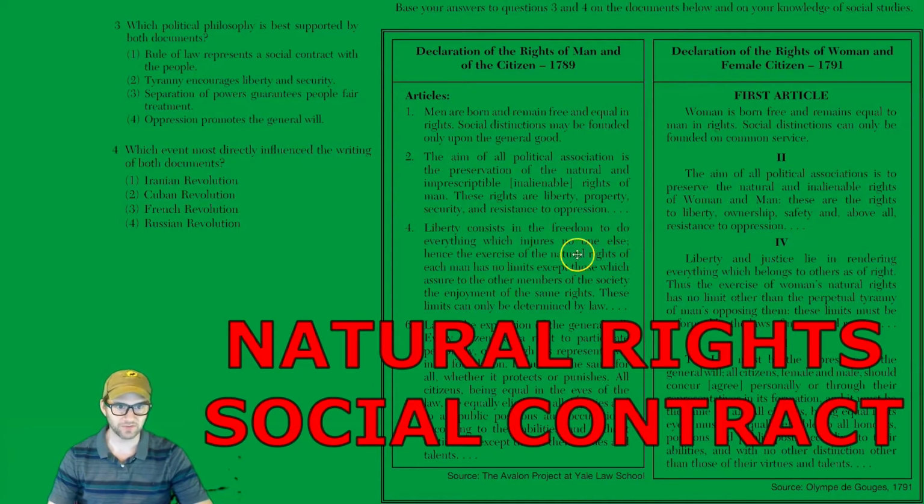Hence, the exercise of the natural rights of each man has no limit except those which assure to the other members of society the enjoyment of the same rights. These limits can only be determined by law. Okay, so everyone has rights as long as it doesn't injure anyone else, and your rights can only be limited by law. Liberty and justice lie in rendering everything which belongs to others as of right. Thus, the exercise of women's natural rights has no limit other than the perpetual tyranny of man opposing them. These limits must be reinforced by the law of nature and reason.